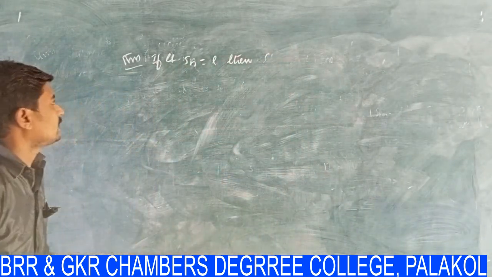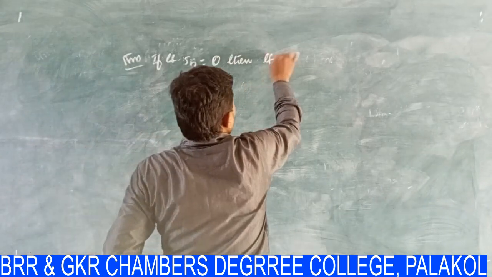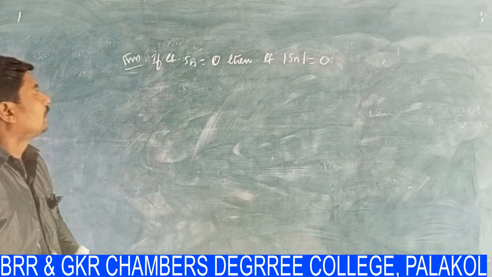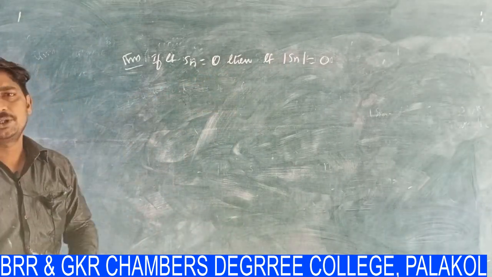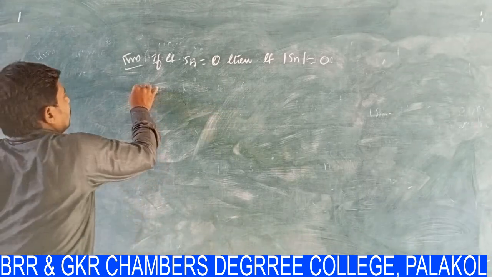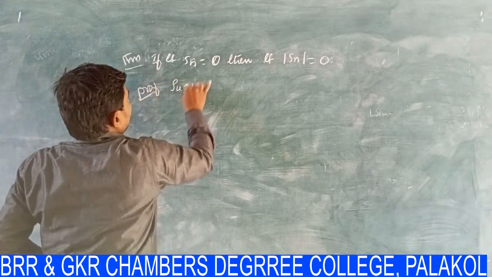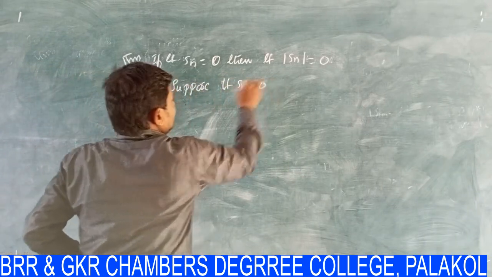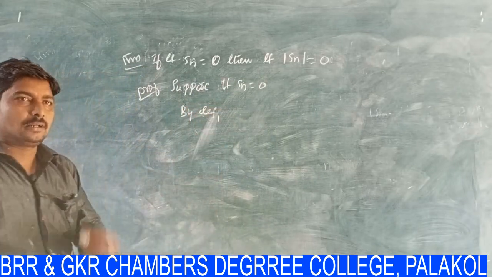If limit Sn is equal to 0, then limit modulus of Sn is also equal to 0. That is the next theorem. In the proof, suppose limit Sn is equal to 0. By definition, how do we write that?